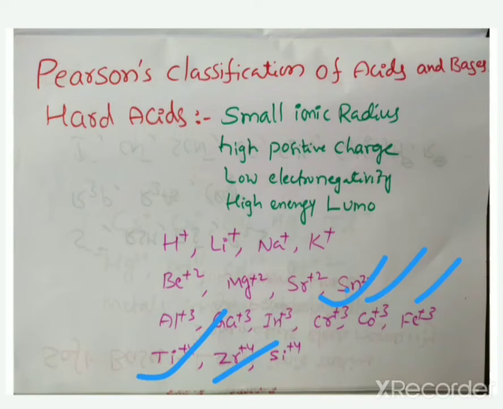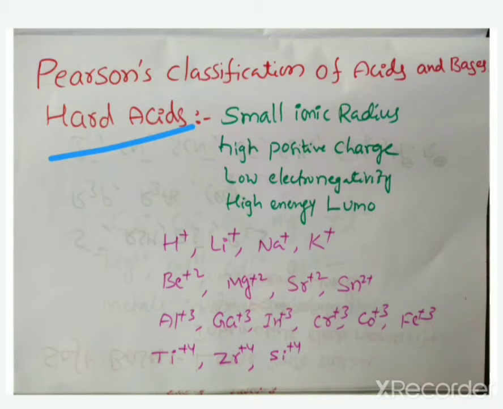By the definition, lighter elements with high positive charge belong to hard acids. This is very simple. Pearson introduced hard acid instead of class A, and soft acid instead of class B.